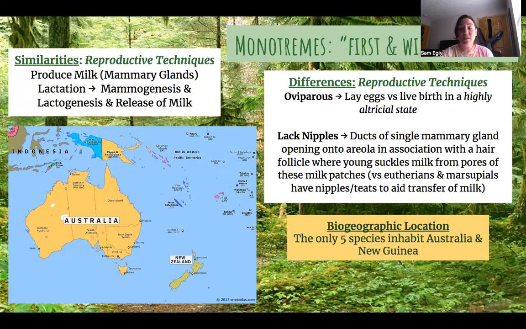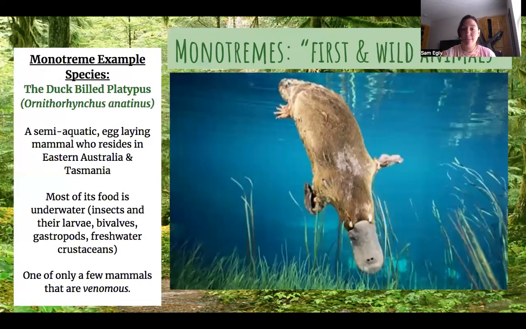So main difference, reproductive wise, monotremes are oviparous mammals, meaning they lay eggs in highly nutritional states. They're thick calcareous to protect the young, and then there's yolk that nourishes the young. The transfer of milk to the young is not through any nipples or teats. They actually lack nipples. It's through the pores of milk patches through ducts of a single mammary gland. And they inhabit Australia and New Guinea, the 5 species.